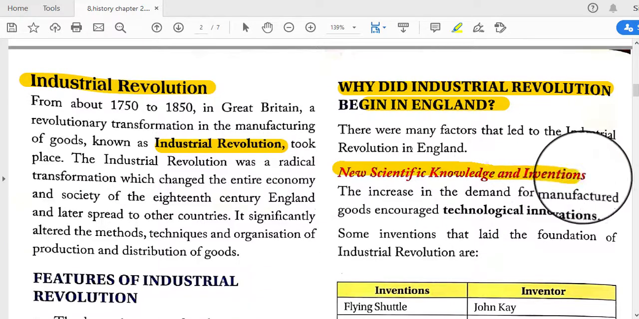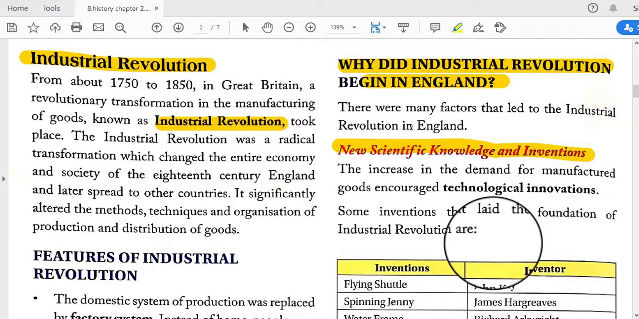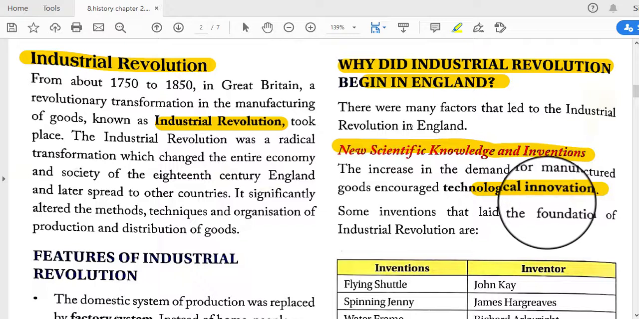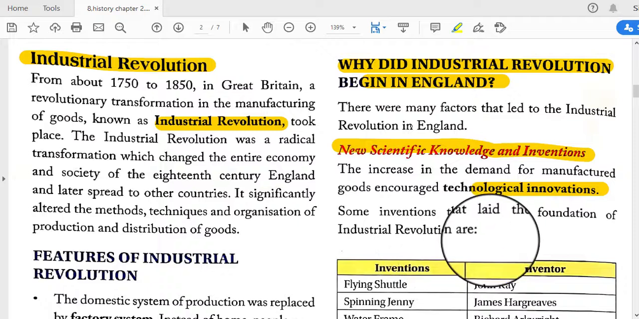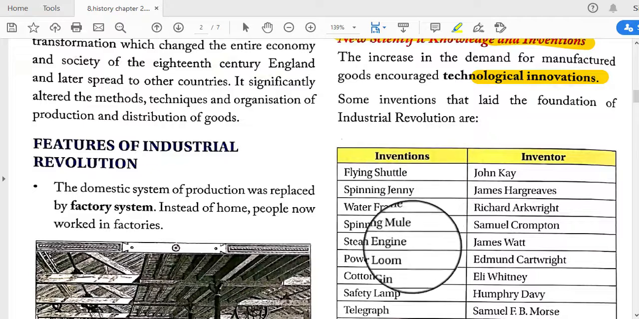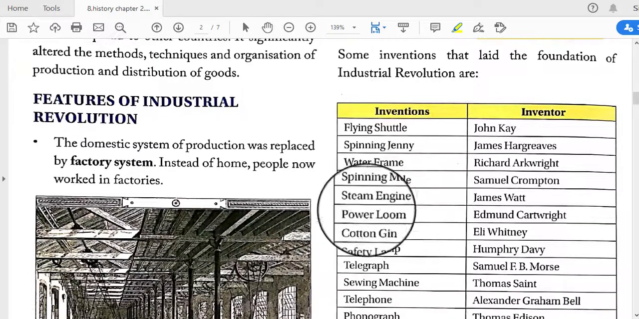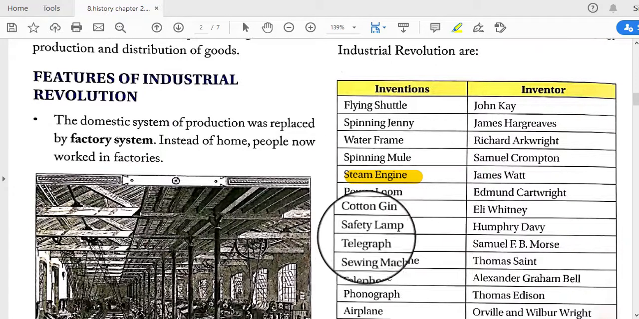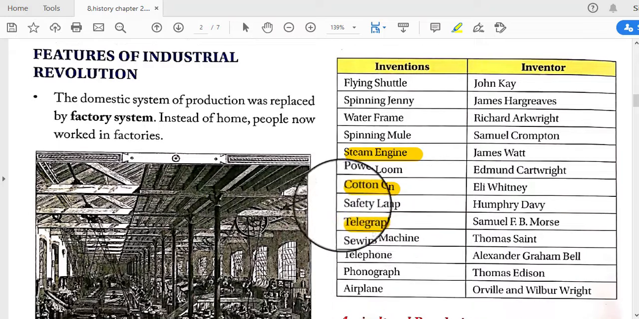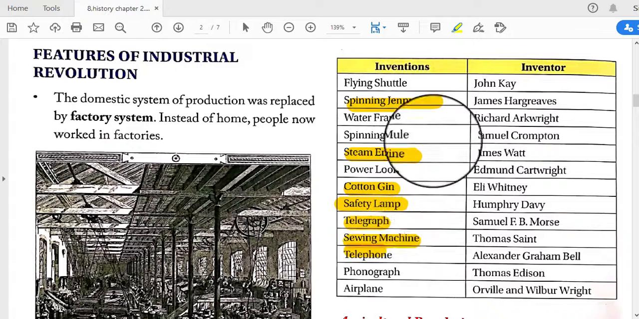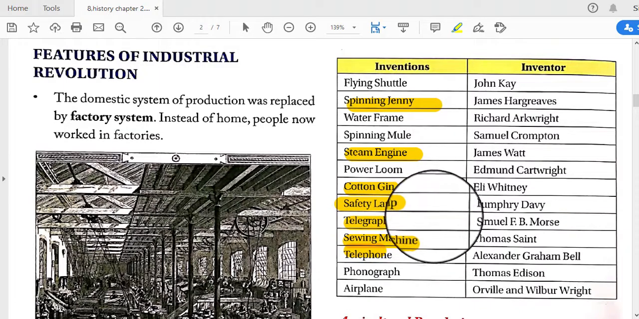First is the new scientific knowledge and inventions. The increase in the demand for manufactured goods encouraged technological innovation. So technologically they got various opportunities, and some inventions that laid the foundation of the Industrial Revolution are: in that time lots of things were invented in England. Some important ones are the steam engine by James Watt, cotton gin, telegraph, safety lamp, spinning jenny, telephone, and sewing machine. These kinds of machines were invented in that time.